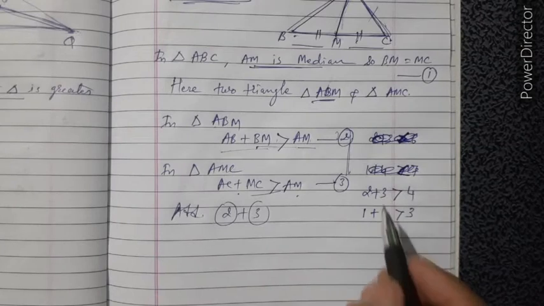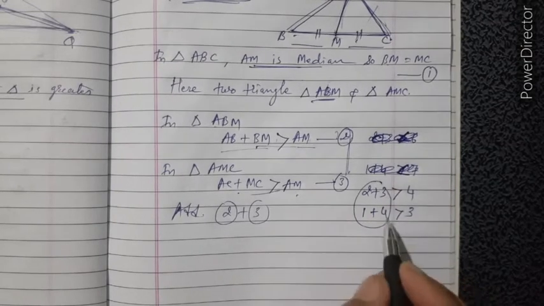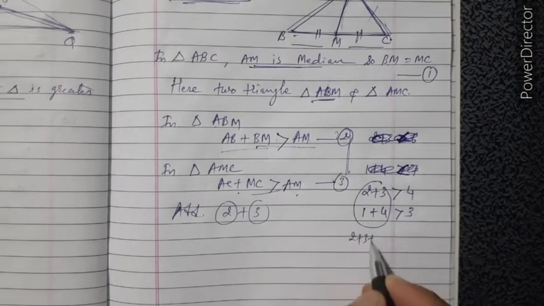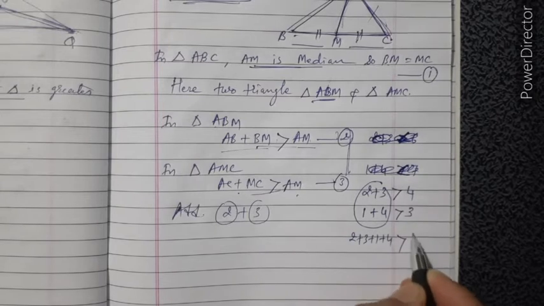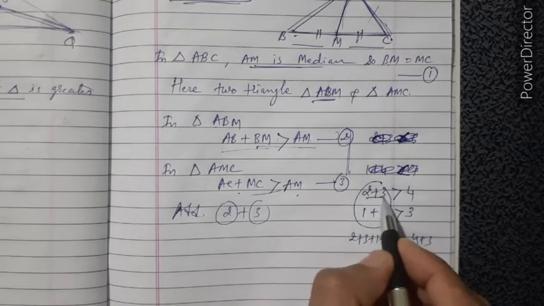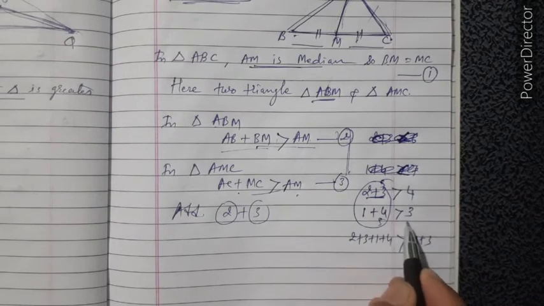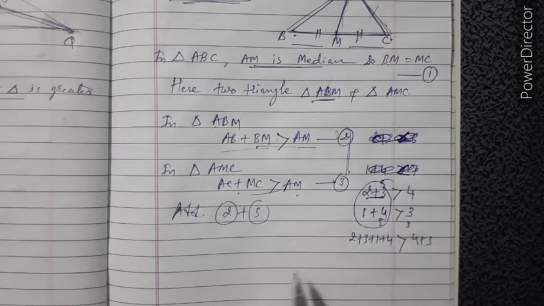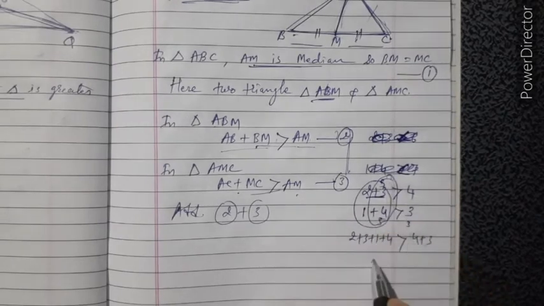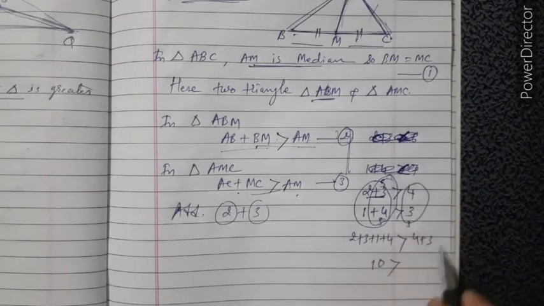Now we add these two. So 2 plus 3 plus 1 plus 4 is greater than 4 plus 3. 2 plus 3 is 5, 5 is greater than 4. And 4 plus 1 is also 5, 5 is greater than 3. And the addition of these two means 10 is greater than the sum of these two, 7.